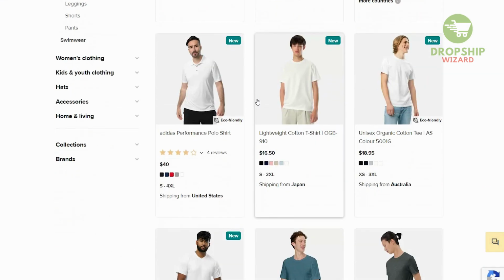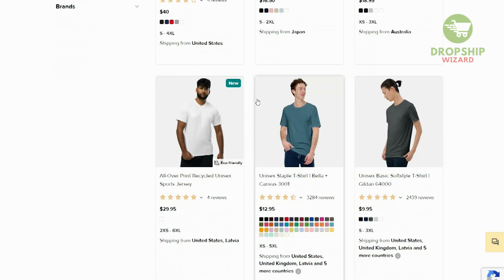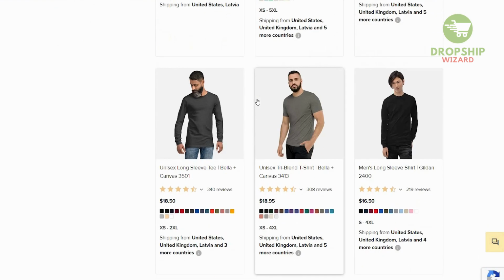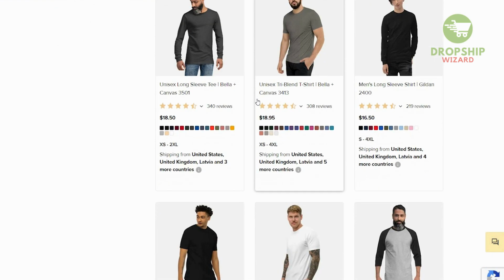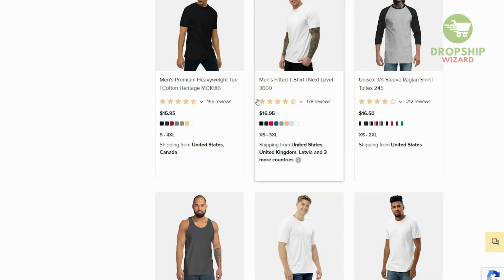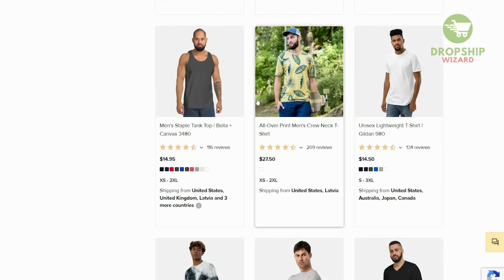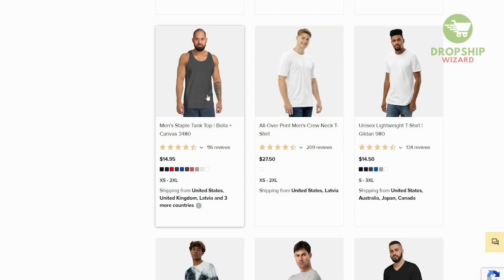Now, all you can see over here, one of the major things is that these are plain shirts. And the beauty of this is the fact that you can find shirts and print different logos and designs. You have different custom styles over here that are available. So for example, if you look at this tank top for men's over here, this is something that a lot of gym wear wants to buy and people that want to work out. So you want to get something that already is a niche that have people interested in it.